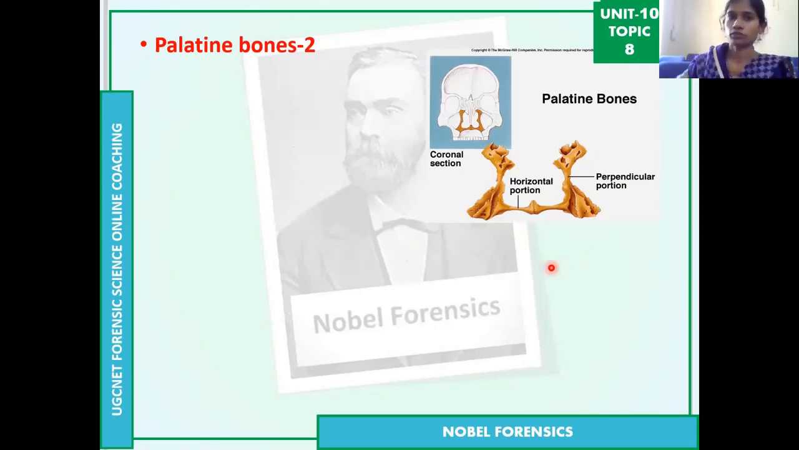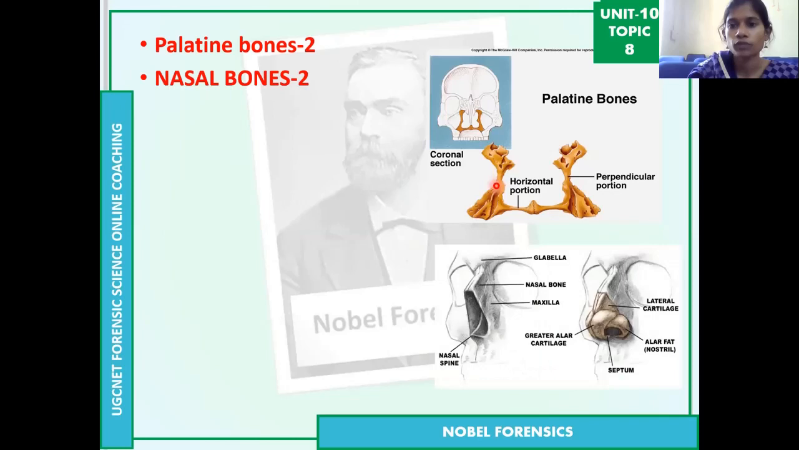You are able to see all these bones in these images. Palatine bones are 2 bones. This is the roof of the mouth. Then the nasal bones, there are 2 nasal bones. You can see here, this is the nasal bone. These are the outside bones, two sides, two bones.